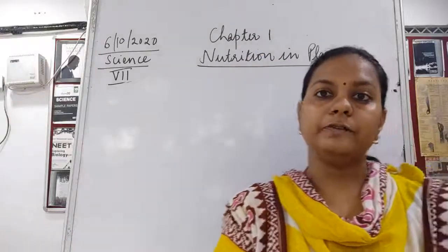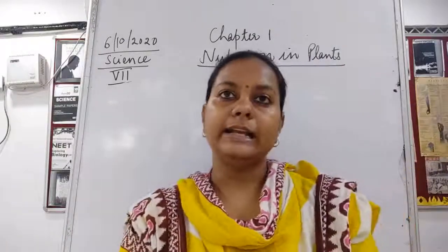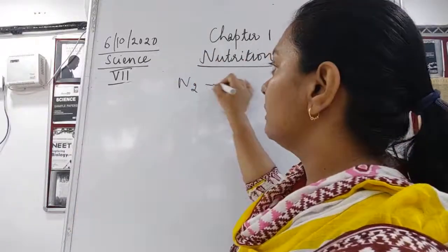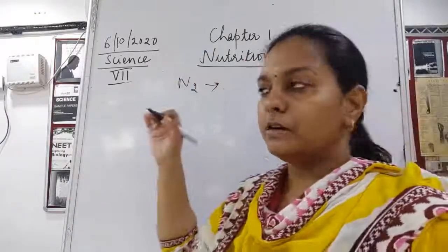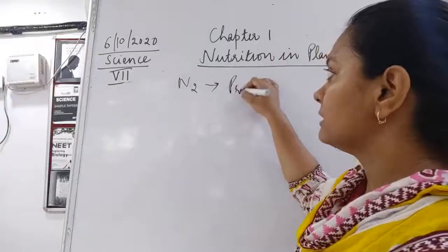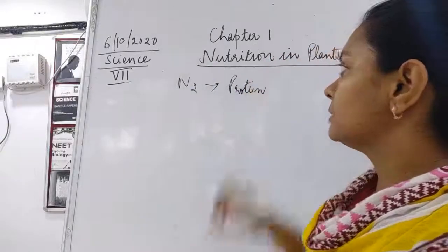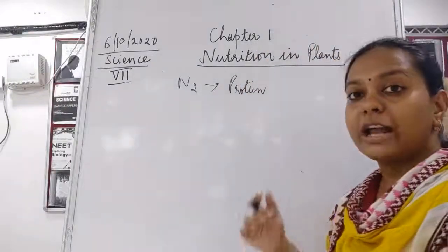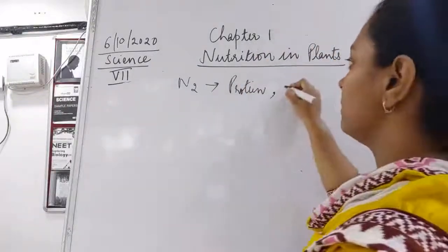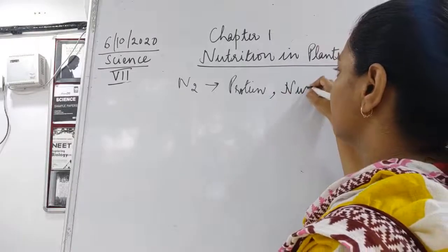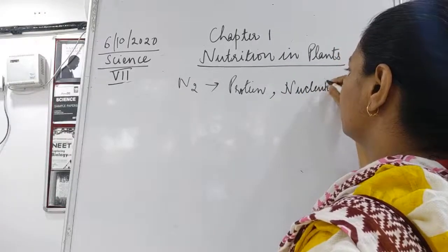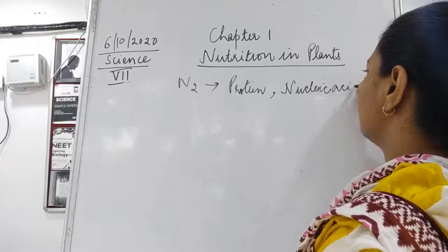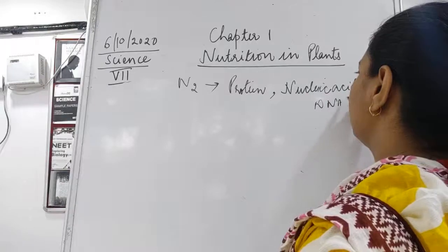This nitrogen is responsible for the production of proteins, as well as for the production of nucleic acids, which means DNA and RNA.